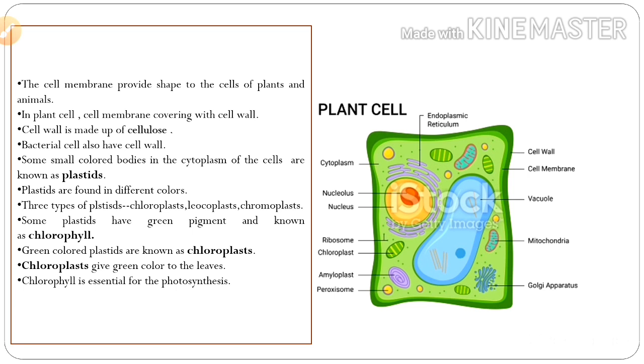So, next one is some small colored bodies in the cytoplasm of the cell known as plastids. Plastids are found in different colors. Three types of plastids: chloroplasts, leucoplasts and chromoplasts. Some plastids have a green pigment known as chlorophyll. Green colored plastids are known as chloroplasts. Chloroplasts give green color to the leaves. Chlorophyll is essential for photosynthesis.